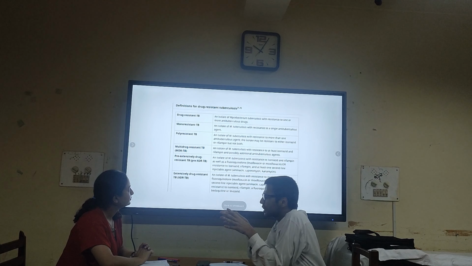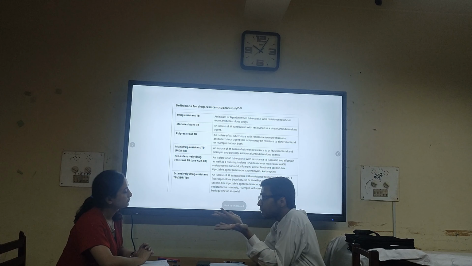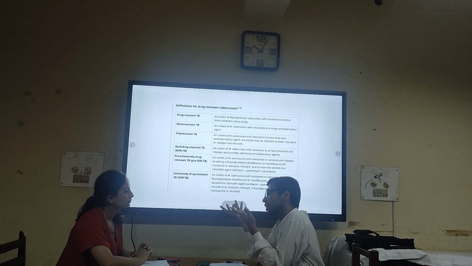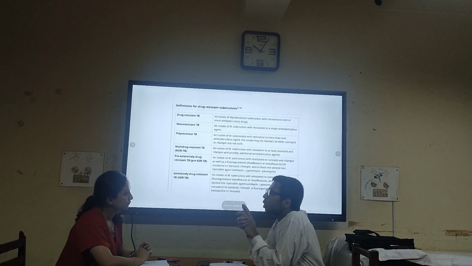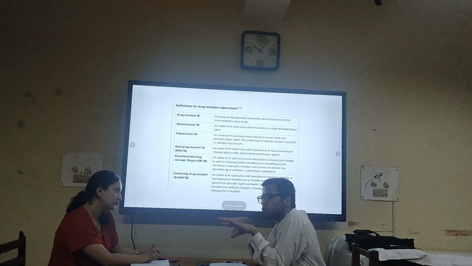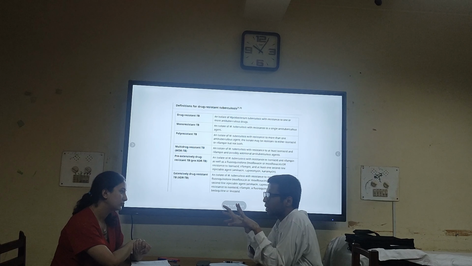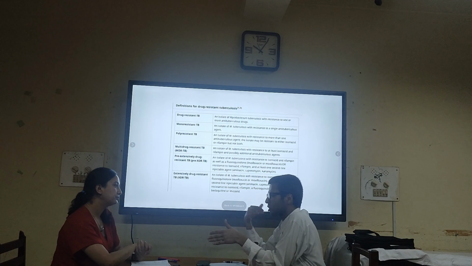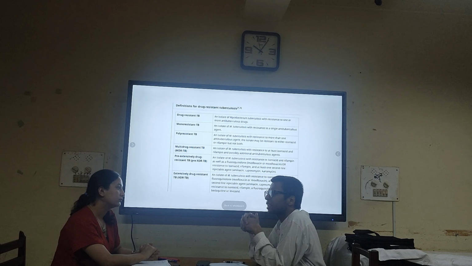So if the patient is resistant to all those 4, it is extensively drug resistant, as the name implies. Nowadays we don't use these injectable agents like amikacin and streptomycin as often, because we are shifting towards all-oral regimens, for the convenience of the patient and because of the toxicity profile of these aminoglycosides.